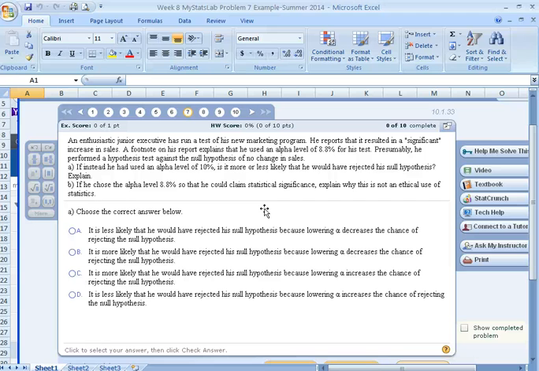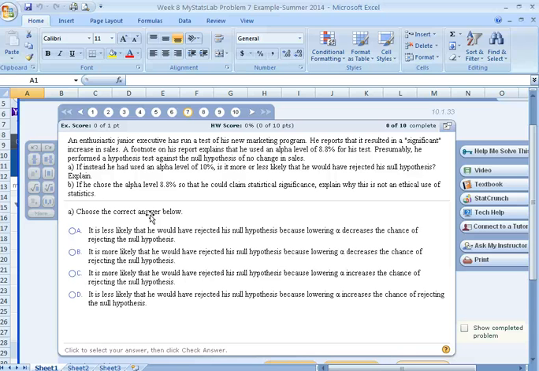We won't take much time here, but let's look at this question and talk about what the answer could be. In this one, an enthusiastic junior executive has run a test of his new marketing program. He reports that it resulted in a significant increase in sales. A footnote on his report explains that he used an alpha level of 8.8% for his test.